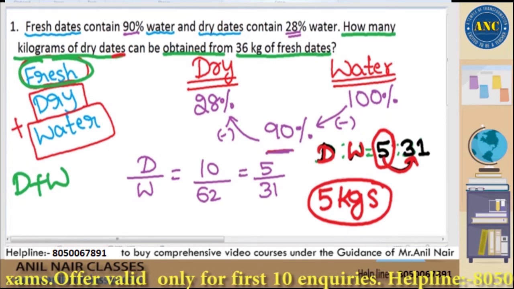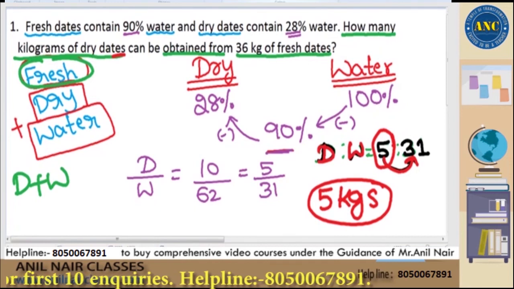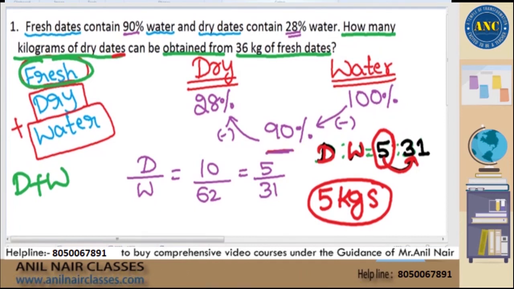Hitesh asks to solve 2 to 3 more questions based on this model. To answer your question, Hitesh, please type this question in Google. You will get 7 to 8 models based on this model. You will definitely enjoy this logic. Please try to solve it. Chetan asks, any other method for solving this question? I always try to teach the best method, Chetan. Any other method, you will always find it in Google.